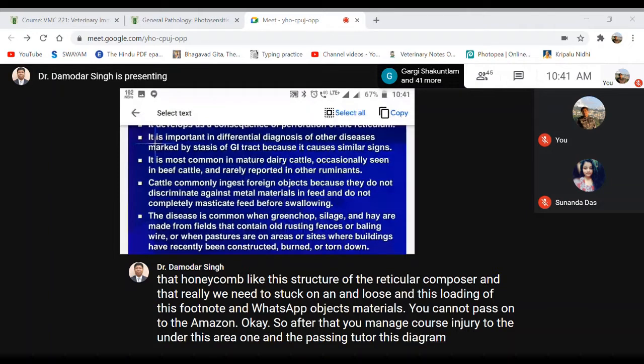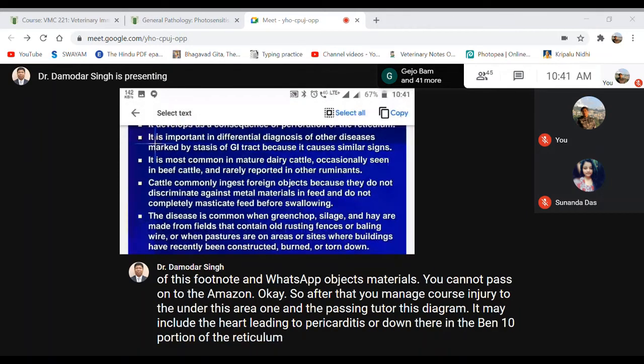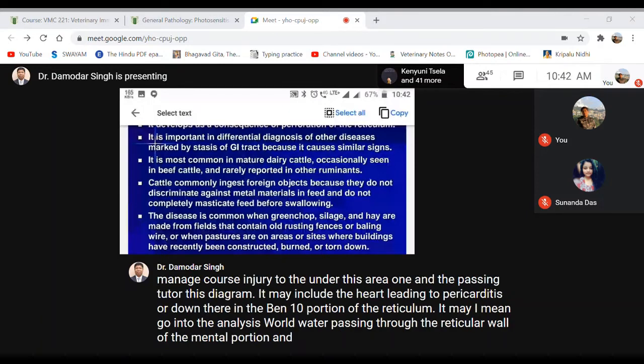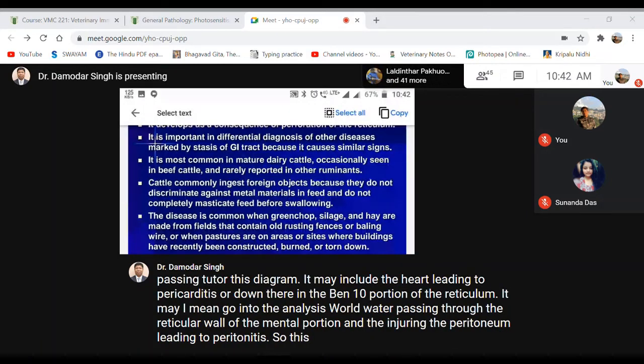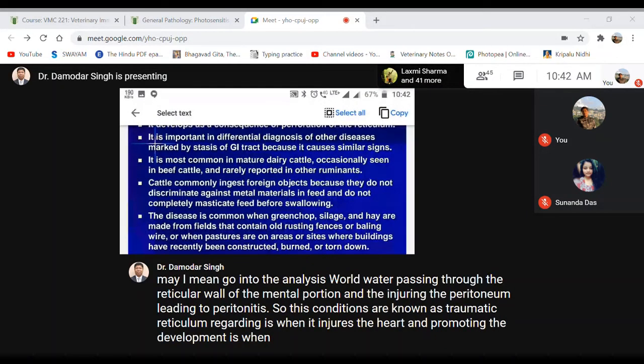So these conditions are known as traumatic reticulopericarditis when it injures the heart, and traumatic reticuloperitonitis when it injures the peritoneum, leading to severe inflammatory condition. In both cases it may be very much fatal, and the animal may die, particularly in traumatic reticulopericarditis, due to direct injury to the heart. Heart failure will begin and the animal will die.